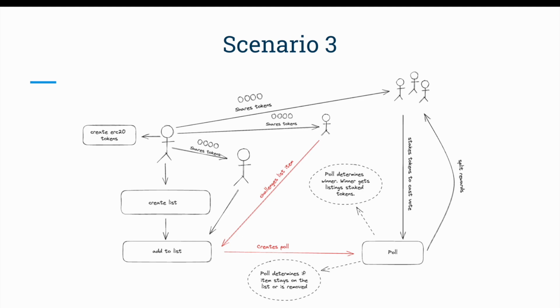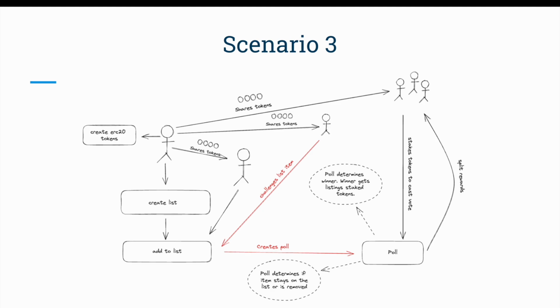So if a certain token holder feels very strongly that this should not be on the list, then they can reflect that by how many tokens they stake in this poll. While people are committing votes, no one can see anybody else's vote. Then it goes into a reveal period where votes are revealed. This is where it'll actually do the tallying and determine whether this listing should stay or should not stay on this list.